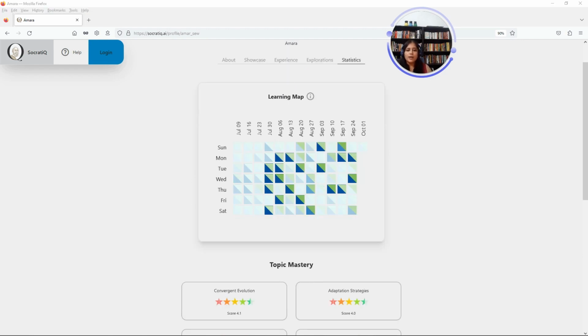So I hope you got a glimpse of what it means to learn without limits or limitations, how it feels to learn from bite-sized lessons, topical guides, and instant feedback, how you can learn with friends and the world, and how you can inspire, empower, and teach the world through your explorations, and how SocratiQ can be your resume, your portfolio, and a showcase of all your past work and your experiences.